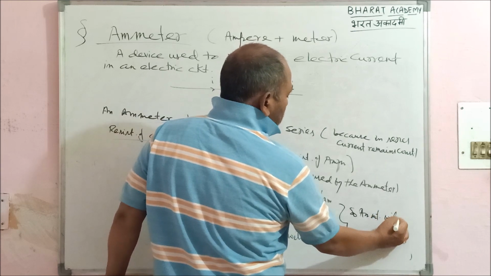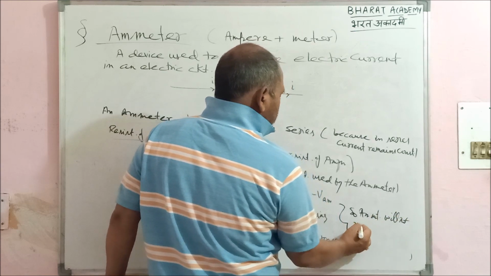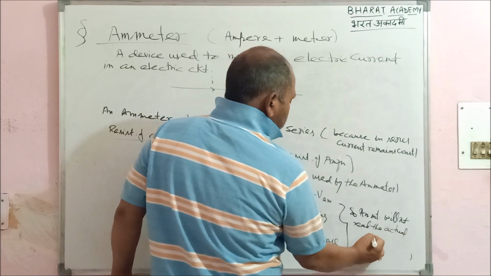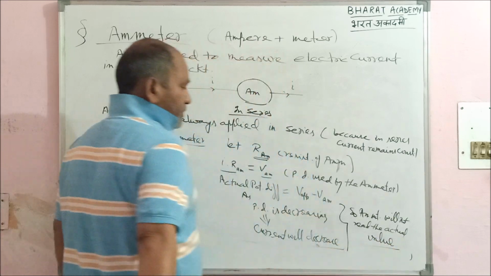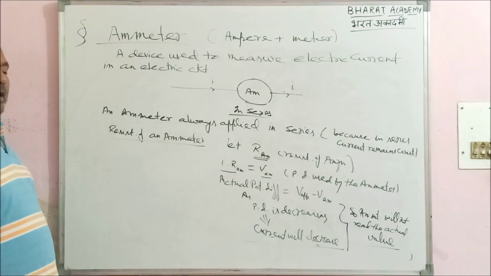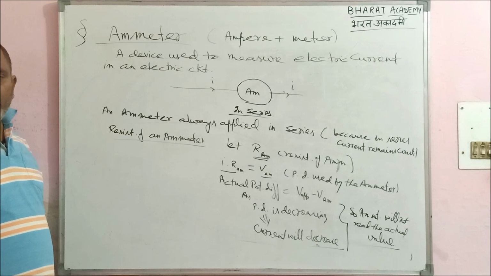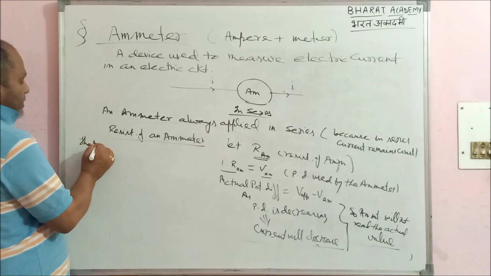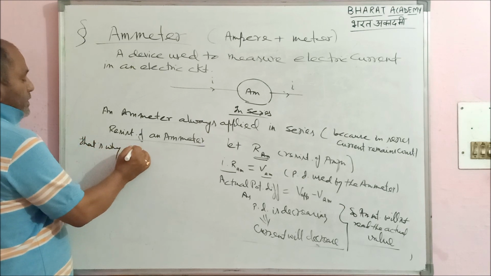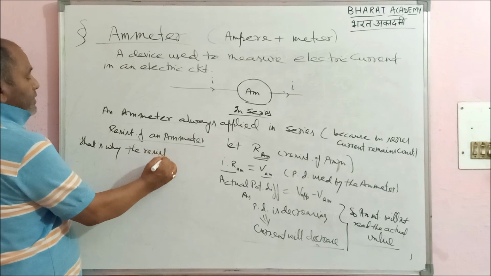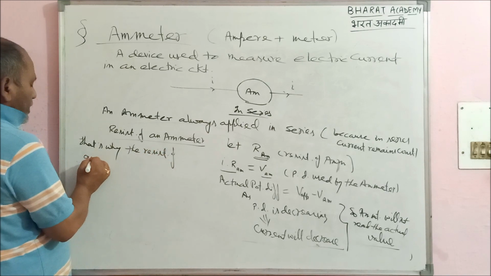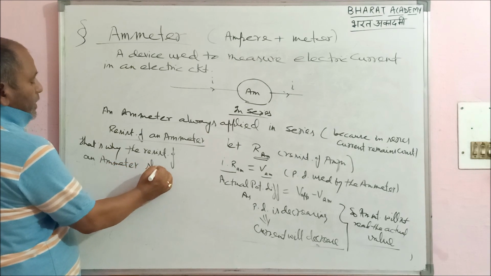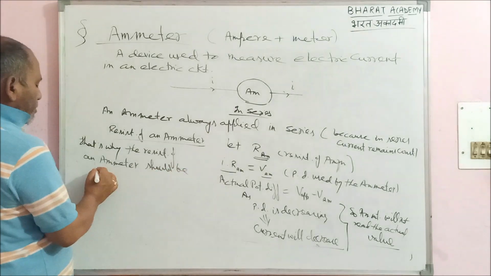Ammeter will not read the actual value. So, in order to make an ammeter, the resistance should be minimum. That's why the resistance of an ammeter should be minimum.